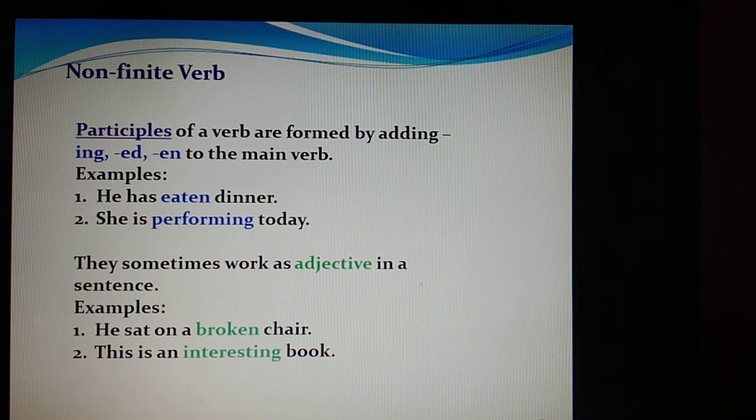They sometimes work as an adjective in a sentence, like he sat on a broken chair. What kind of chair? Broken chair. So here broken becomes an adjective, and it is in the en form, so we call it a participle. This is an interesting book. Book is a noun. What kind of book? Interesting. So whenever a verb in the ed form, en form or ing form is used as an adjective in a sentence, we call it a participle. So a participle acts as a verb plus adjective, whereas a gerund acts as a verb plus noun.